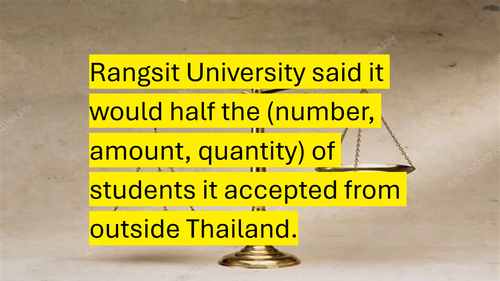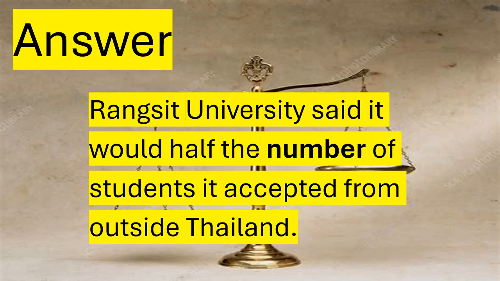Rangsit University said it would halve the number or the amount or the quantity of students it accepted from outside Thailand. And the answer is Rangsit University said it would halve the number of students it accepted from outside Thailand.